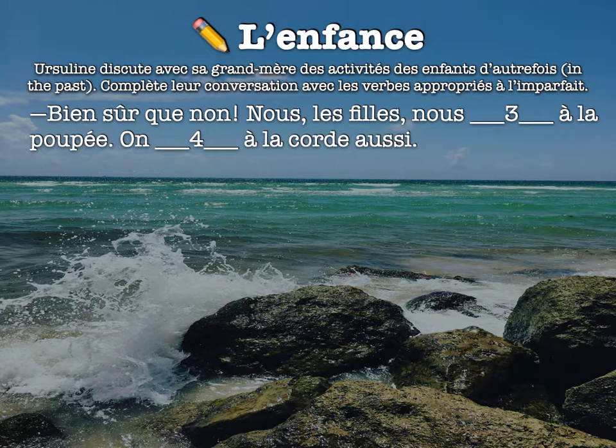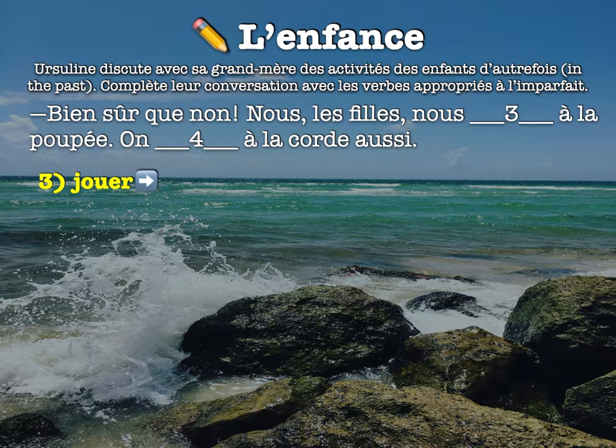All right, the next one. Bien sûr que non. Nous, les filles, nous, blank à la poupée. On blank à la corde aussi. Okay, so for number 3, we're going to look at what comes after the blank. À la poupée. Well, we had a vocabulary phrase that was jouer à la poupée, to play dolls. So that means I'm probably going to use jouer here. So now I just need to conjugate into the imparfait.